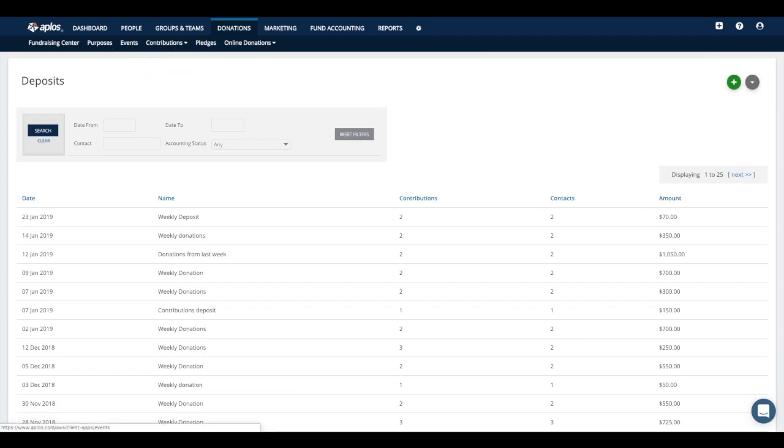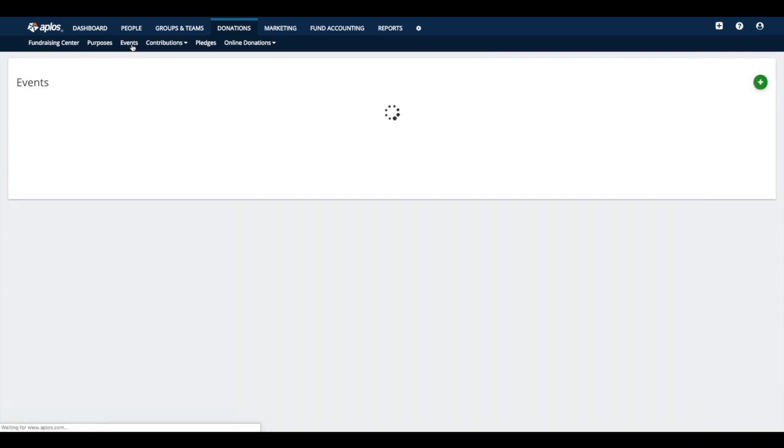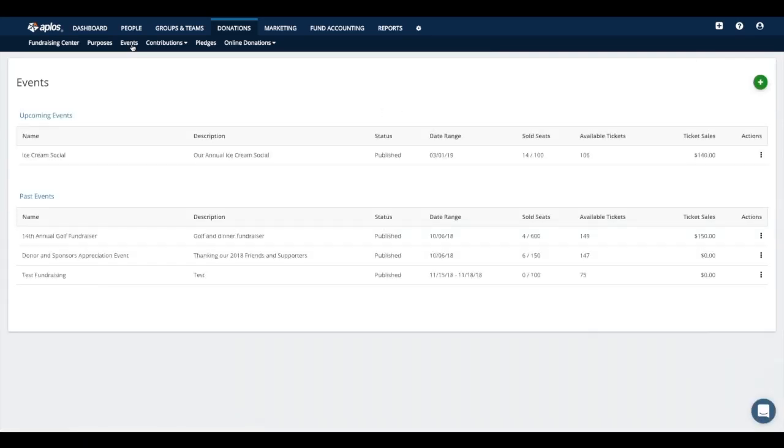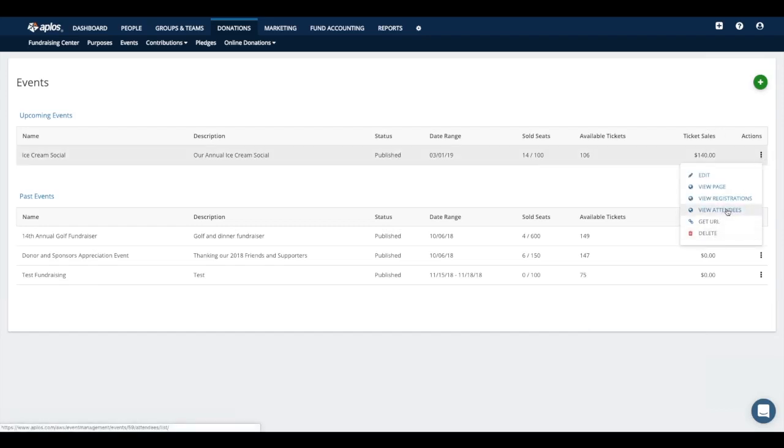So something else that we offer within Aplos is an event registration tool. Essentially, it's a way for people to register for certain events that you're hosting or purchase tickets for a particular event that you're having. I'm not going to go into too much detail over this. However, we do have a separate webinar that does go into more detail on this. So definitely let me know if you're interested in this tool, and we can send you that information. But just to give you a quick example, let's go ahead and view this guy.